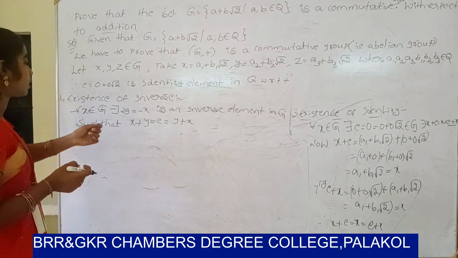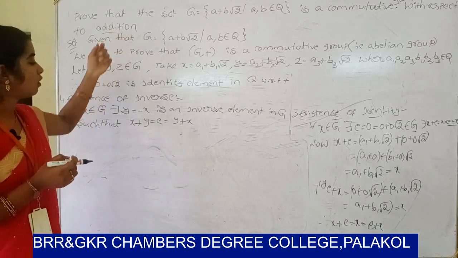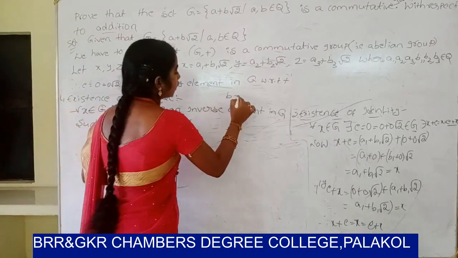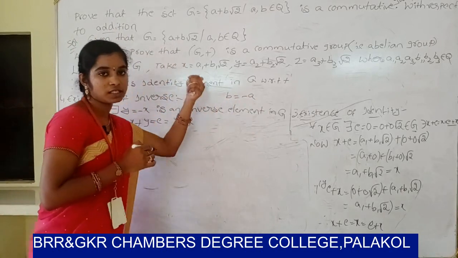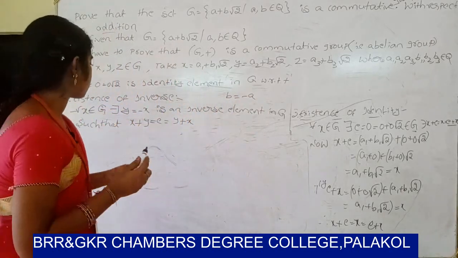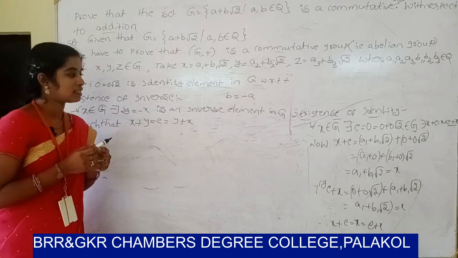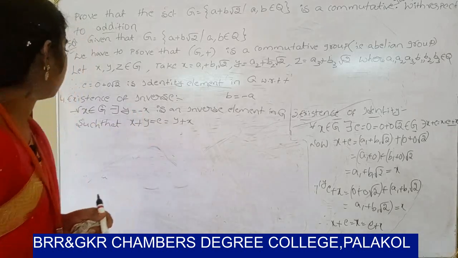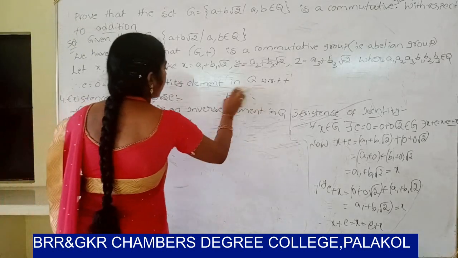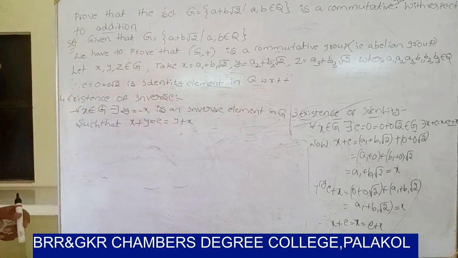In additive notation, the inverse of a is minus a in general. So in this case y equals minus x is the inverse element in Z with respect to addition.